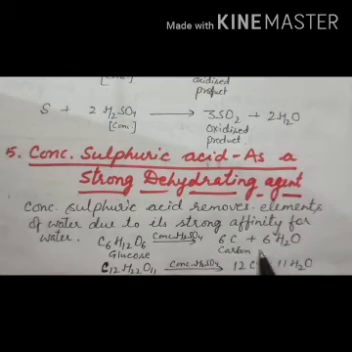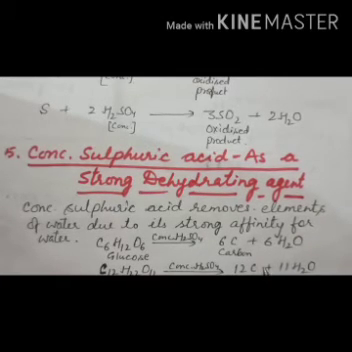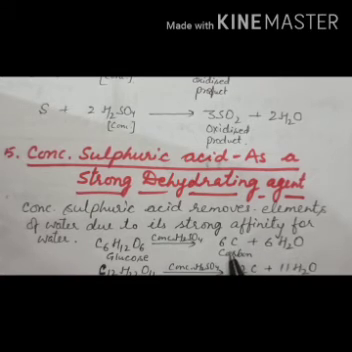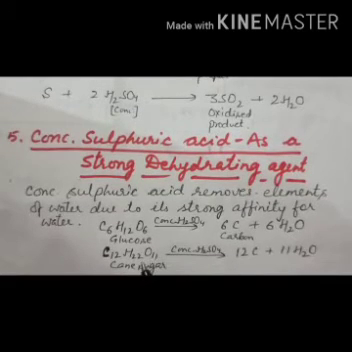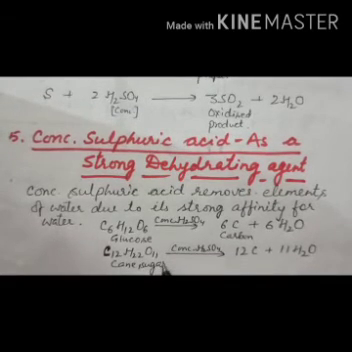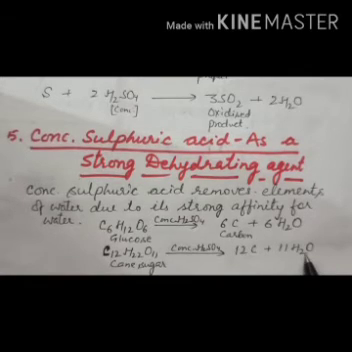The water is removed, and what is left? Only black charcoal is left, that is carbon. In the same way, when concentrated sulfuric acid is poured on cane sugar, you get a black spongy mass of carbon, and steam is evolved.